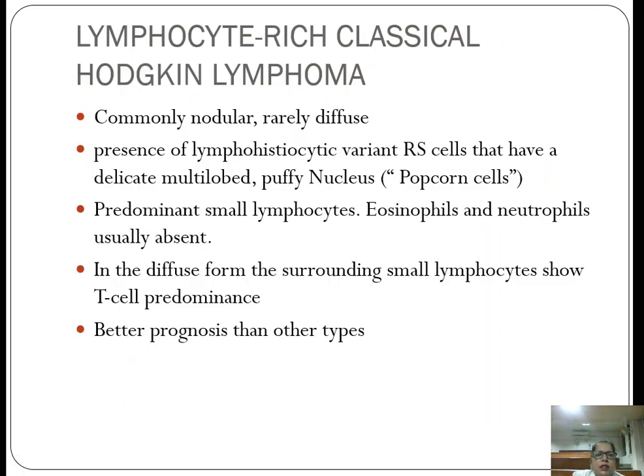Now lymphocyte rich classical Hodgkin lymphoma presents as nodular, but rarely a diffuse pattern can also present. In this we see the lymphohistiocytic variant RS cell that has a delicate multi-lobed puffy nucleus, popcorn cells. Predominantly small lymphocytes are seen, but eosinophils and neutrophils are usually absent. In the diffuse form, the surrounding small lymphocytes have a T cell predominance. It has a better prognosis than the other types.